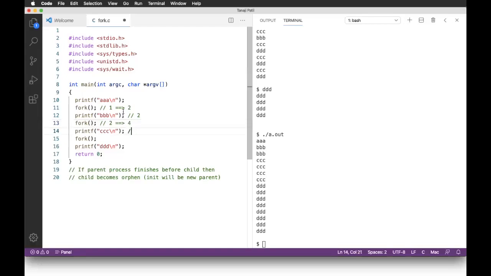statement will be executed by all those 4. That is the reason this output we are getting 4 times. Now, definitely this will also be executed by 4 different processes. And because it is executed by 4 different processes, each execution creates a new child process. So already we have 4, and they created 4 more processes. So this becomes 4 plus 4, that is equal to 8. And that is the reason this statement will be executed 8 times.